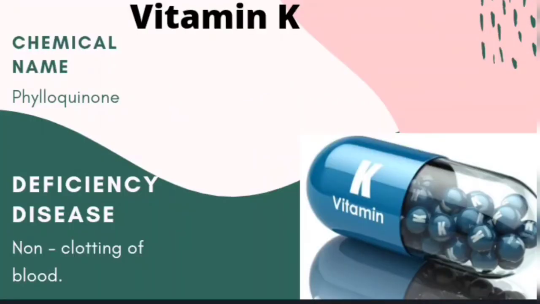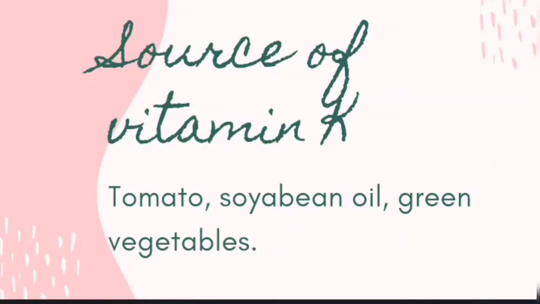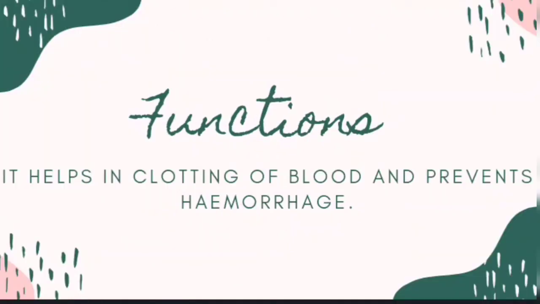So the next is vitamin K. The chemical name of vitamin K is phylloquinone. The deficiency disease: it causes non-clotting of blood. Sources of vitamin K are tomato, soybean oil, green vegetables, etc. Now functions of it. It helps in clotting of blood and prevents hemorrhage.